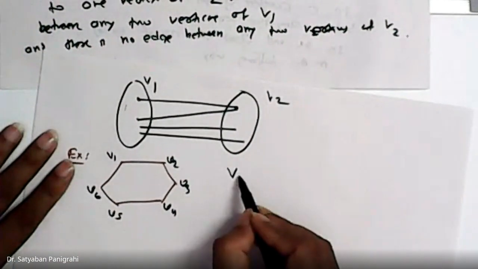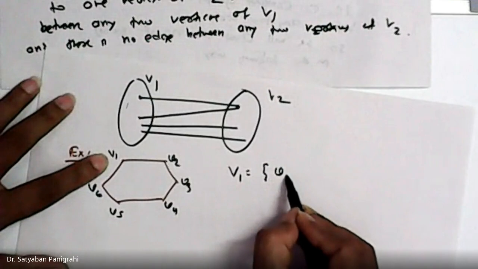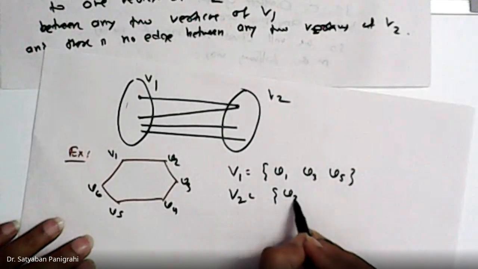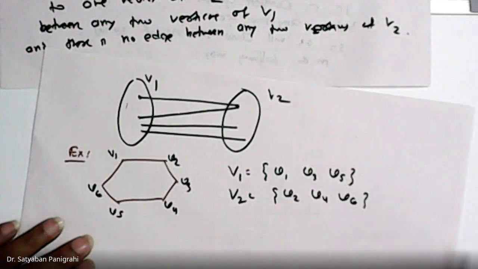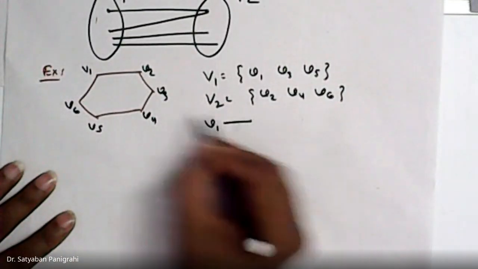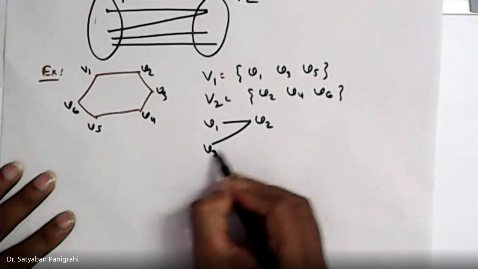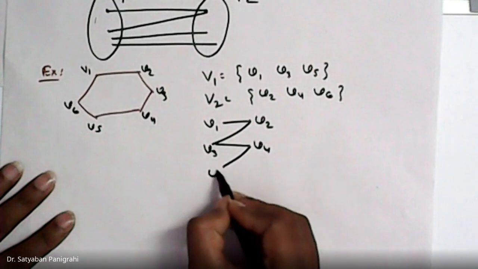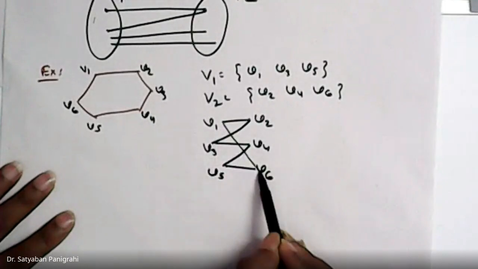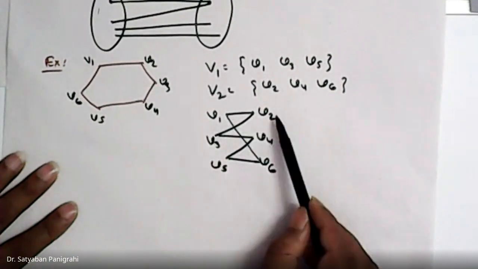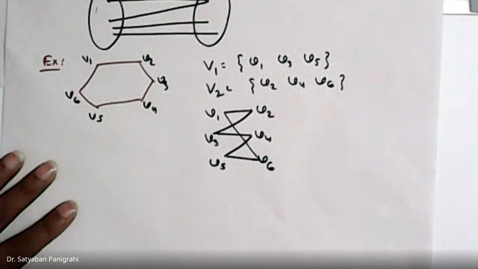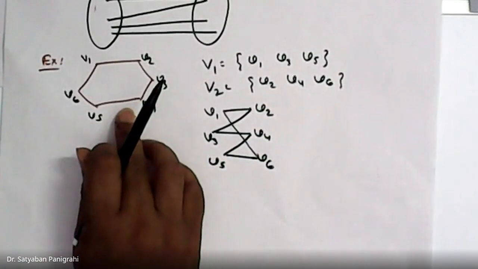If I take in one set V1, V3, V5 and in the other set V2, V4 and V6, you can see that there is an edge between one vertex of the first set and the second: V1 to V2, V2 to V3, V3 to V4, V4 to V5, V5 to V6 and V1 to V6. But there is no edge within V1, V3, V5 and within V2, V4, V6. So this is a bipartite graph.